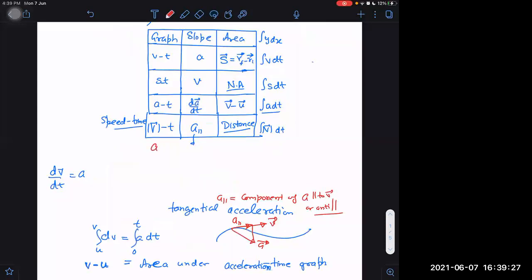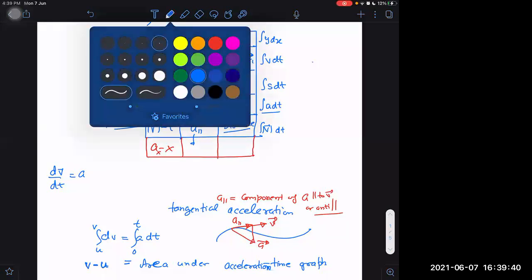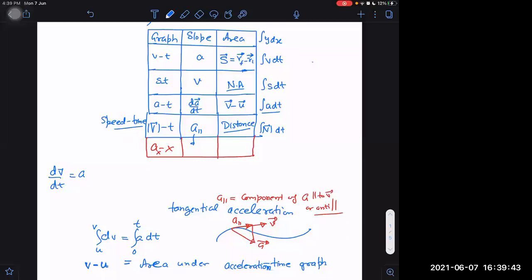If I take acceleration versus x, let us say the particle is moving along the x-axis and I have to plot the ax versus x graph. This also gives us something. What does it give us? Can you guess? What will the integral of ax into dx give us?